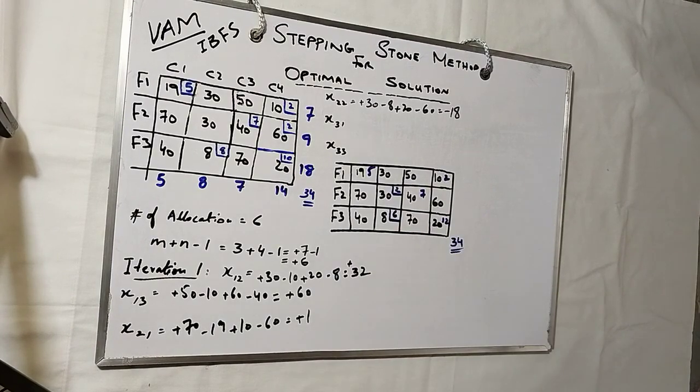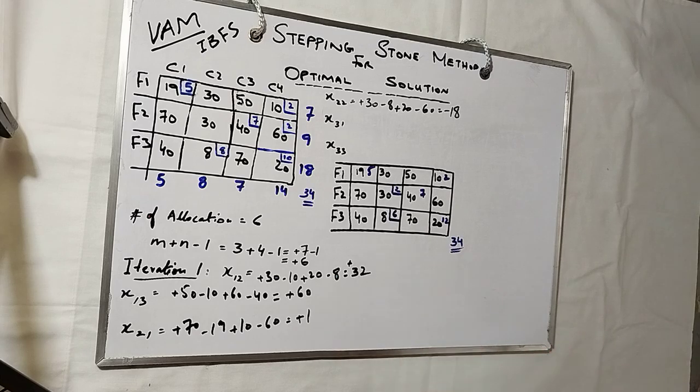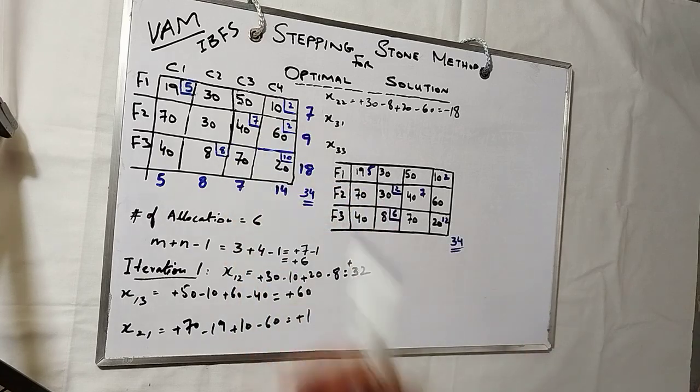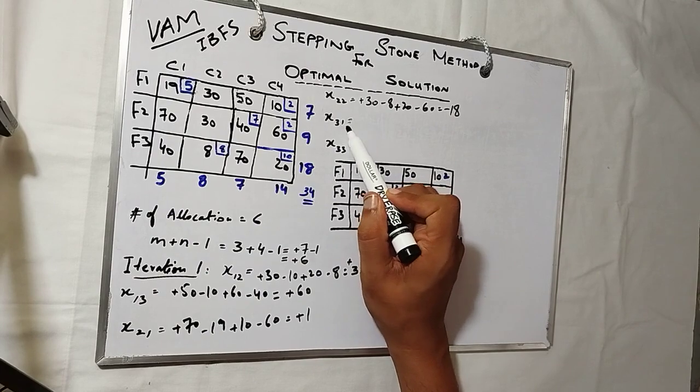Okay, you can write these values right now, or you can wait until you are done. So I wrote it anyway. 1 2 3 4 5 6, 6 are done. 1 2 3 4 5 6, so we are same. So let's move ahead until we are done.